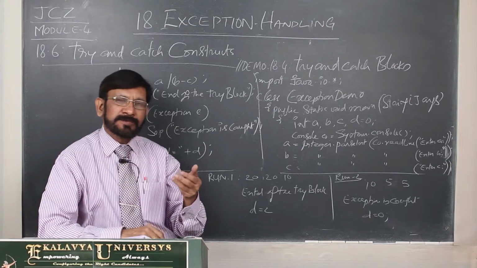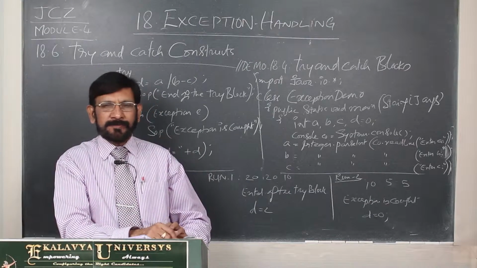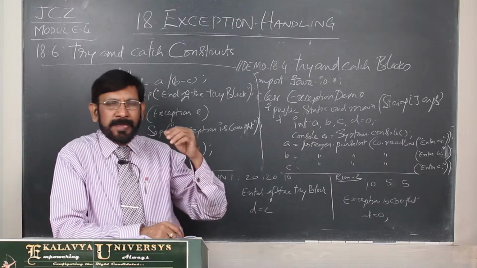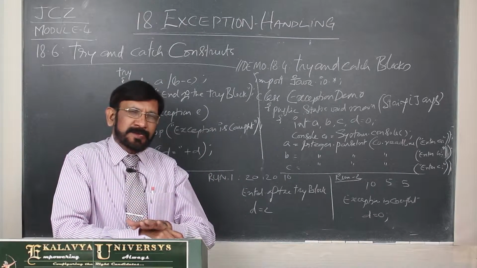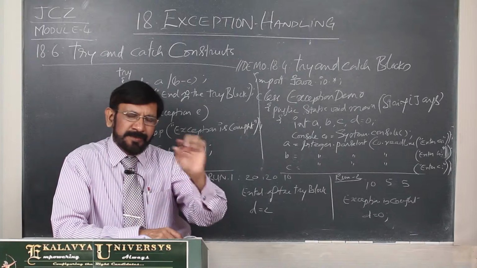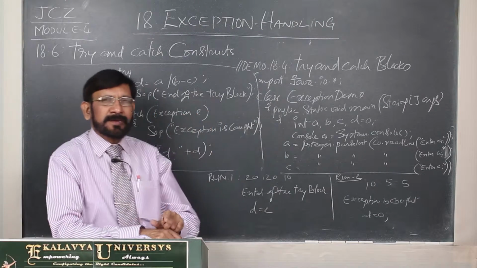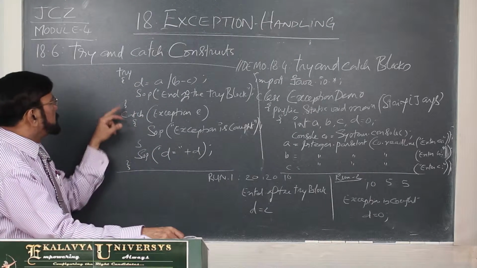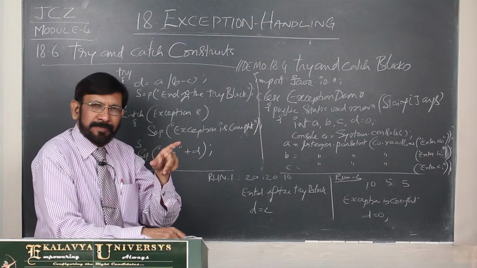Suppose you are writing 5 different crucial statements, they may create different types of exceptions. In such a case, for every critical statement, I simply call them critical statements, that means where scope of exception is there, such a statement should be written in a try block. Suppose you see, this is a try block, in the previous program.